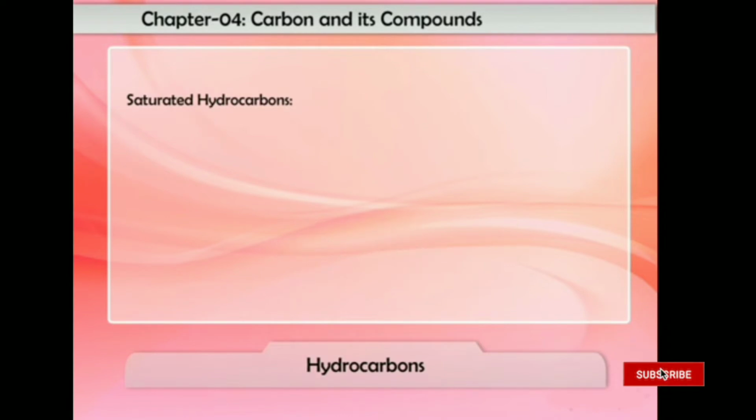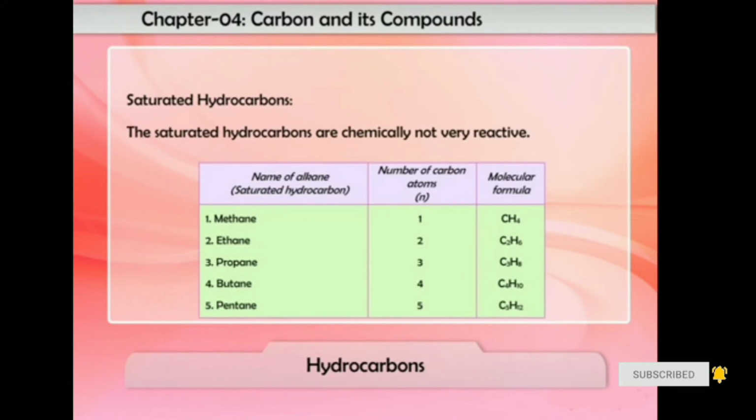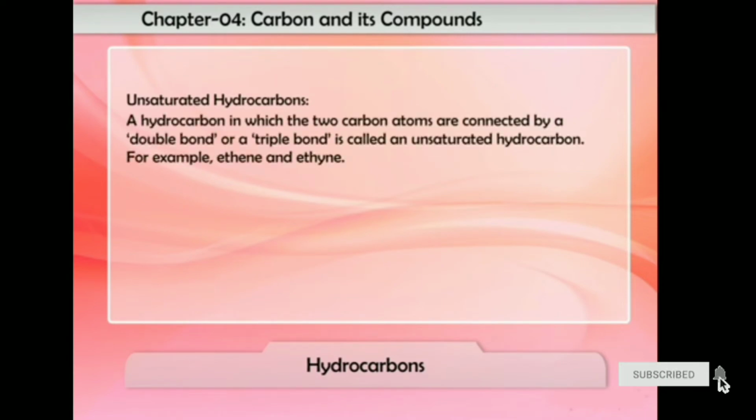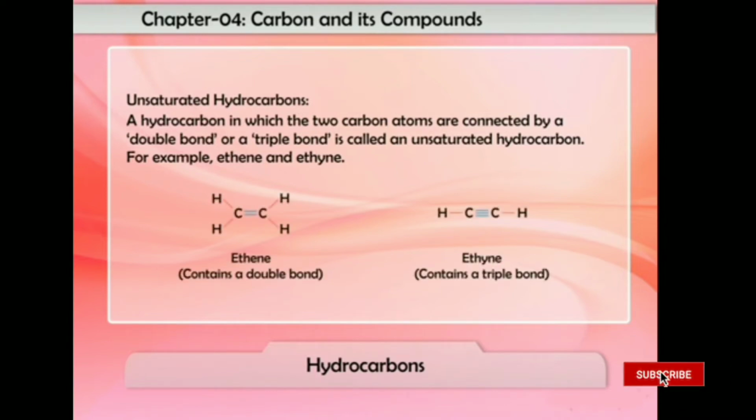The names and molecular formulae of the first 5 saturated hydrocarbons or alkanes are shown in the table below. The saturated hydrocarbons are chemically not very reactive. Let us discuss the second type of hydrocarbon, that is unsaturated hydrocarbons. A hydrocarbon in which two carbon atoms are connected by a double bond or a triple bond is called an unsaturated hydrocarbon. For example, ethene and ethyne.